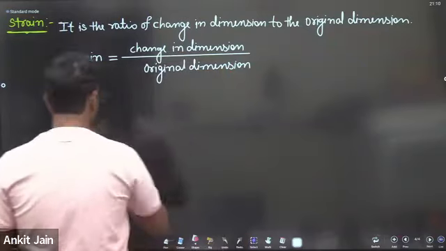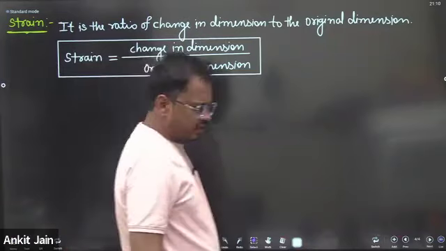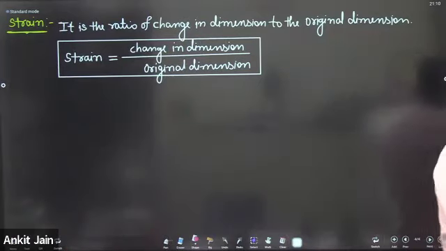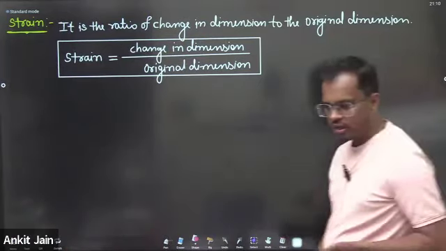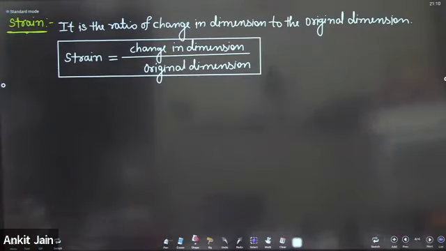So strain is the ratio of change in dimension to the original dimension. It's very simple. So my dear friends, now see here please what actually I will discuss.